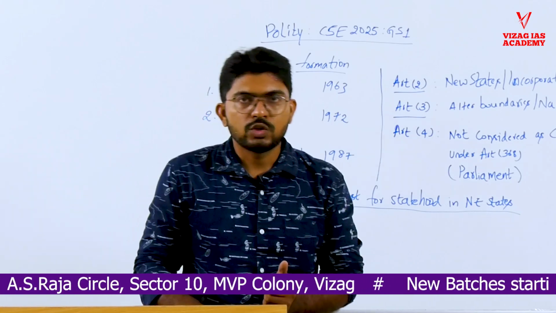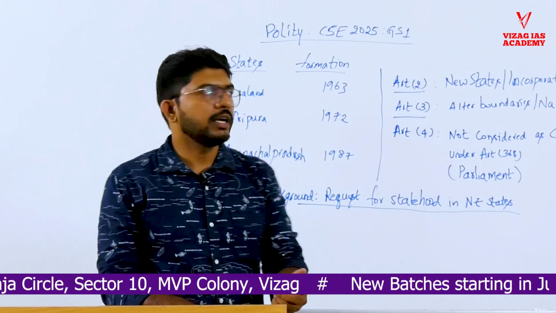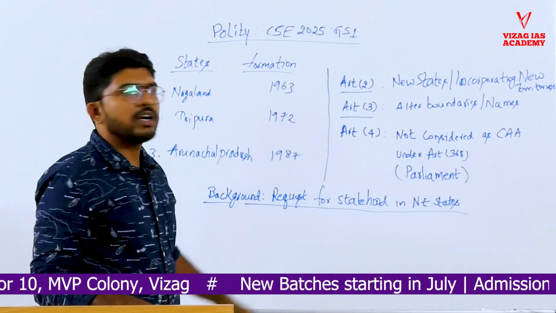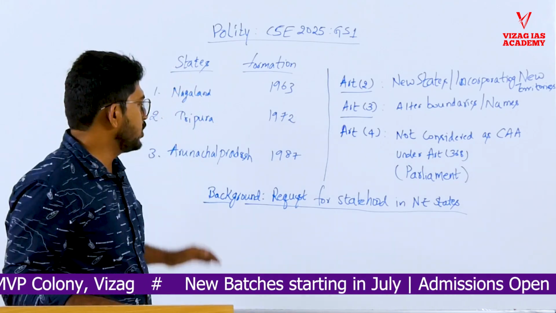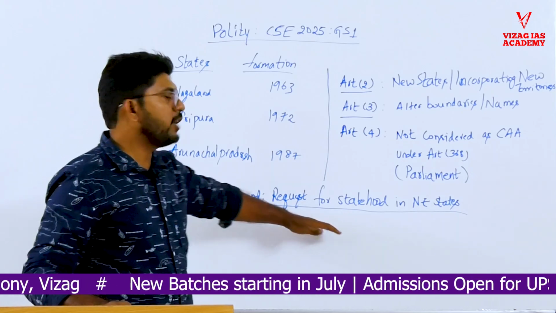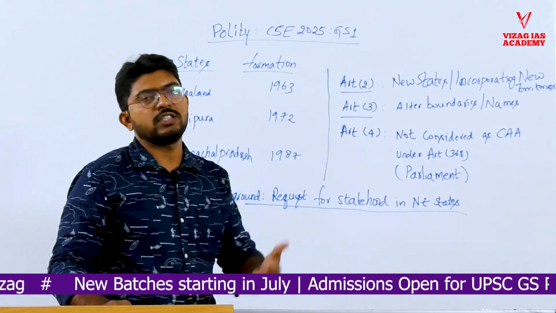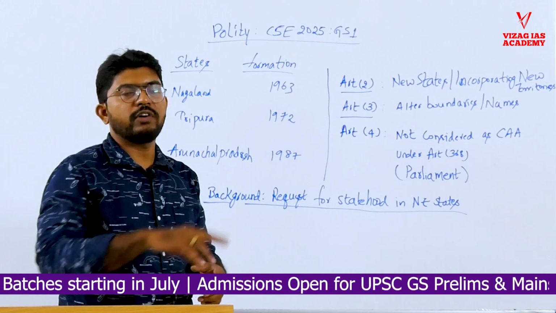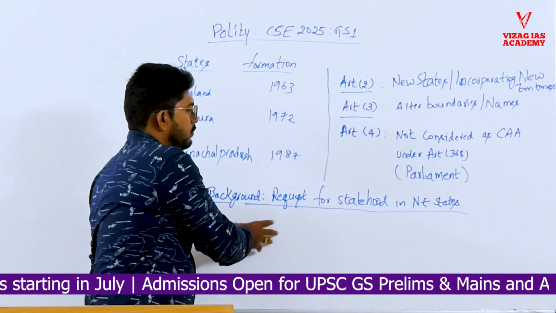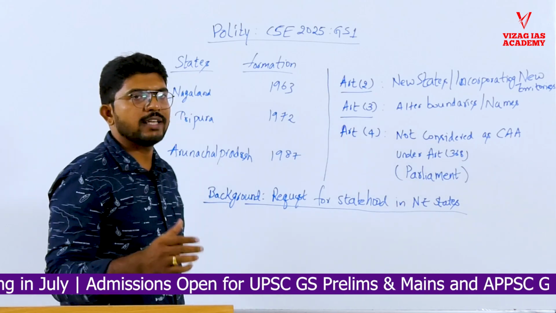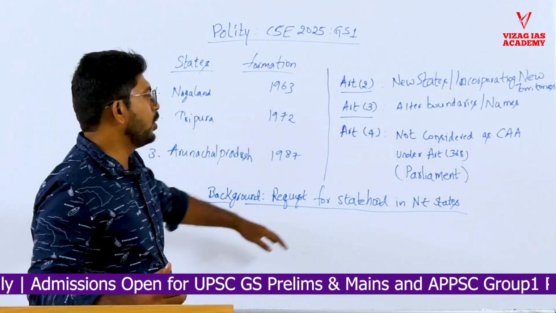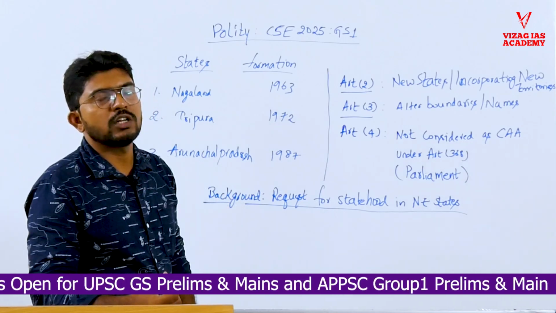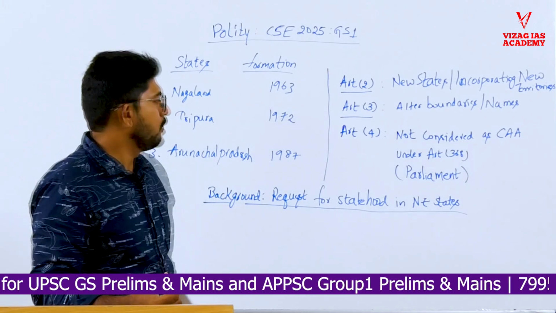Before venturing into the right answer, let us discuss the basic concept behind the reorganization of states. So what is the basis for this question actually? There is too much demand for statehood by too many northeastern states like Nagaland. They want to form a different Nagaland state, including different areas of northeastern states. Quest for statehood and autonomy has been a continuous political issue in the northeastern states. There have also been many violent activities in the northeastern states for autonomy.